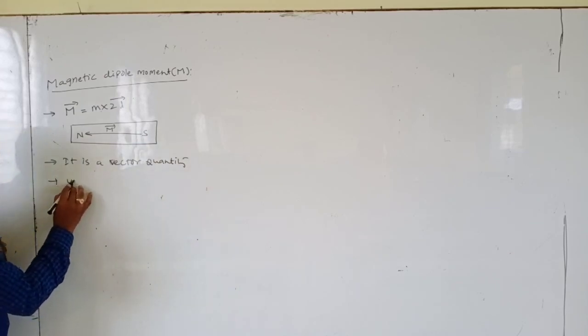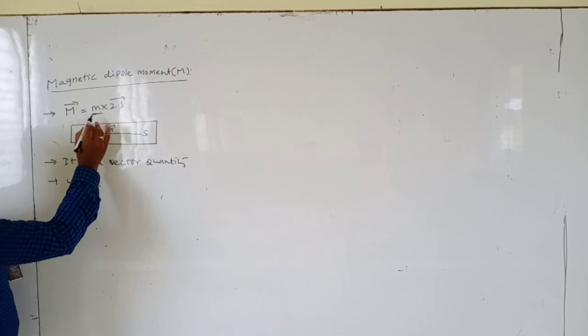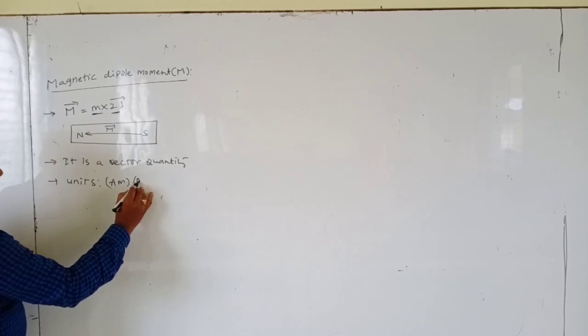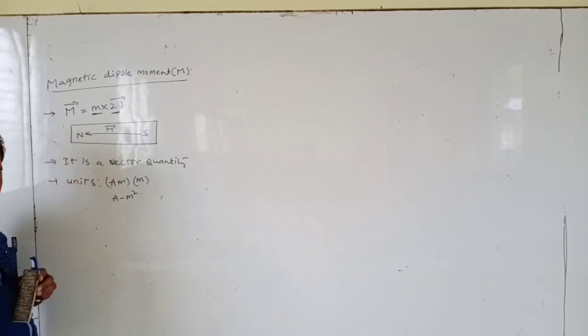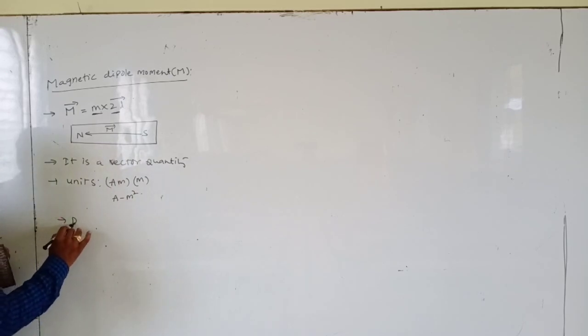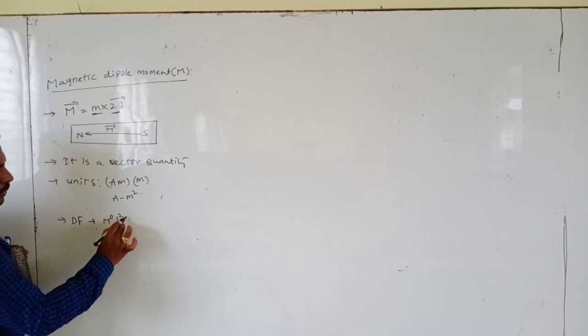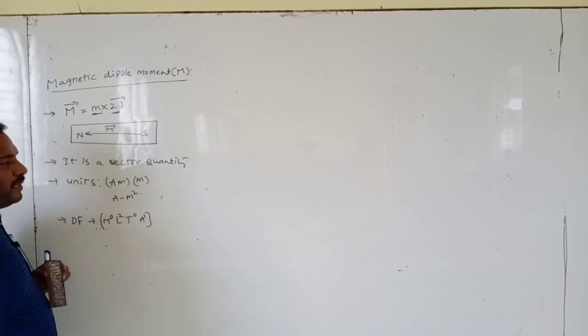Its units: pole strength is ampere meter, the length of the bar magnet, magnetic length, is meter, so the unit is ampere meter square. The dimension formula is M power 0, L power 2, T power 0, A power 1.